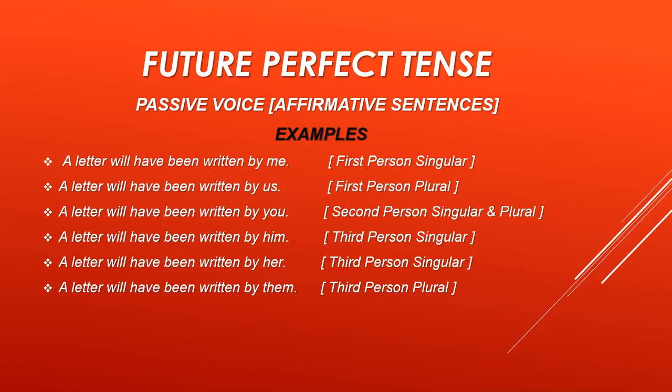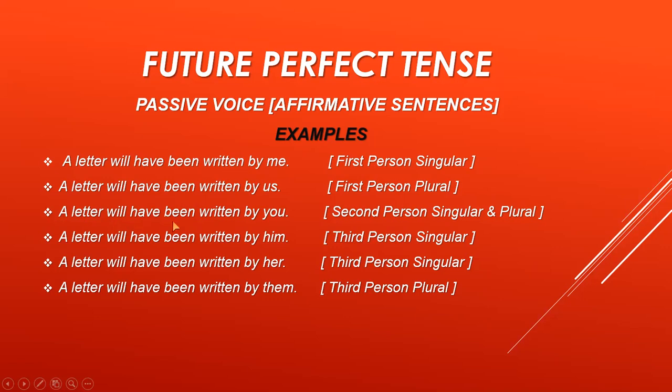Now some examples I am showing you for passive voice affirmative sentences here. A letter will have been written by me, full stop. A letter will have been written by us, full stop. These are the examples for first person singular and plural. After will have, we add been also before the third form of verb.